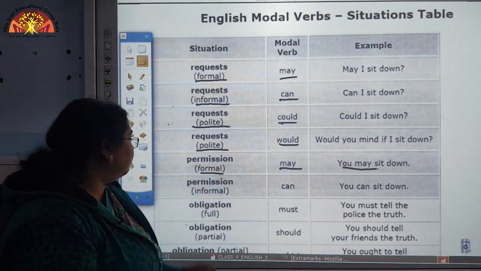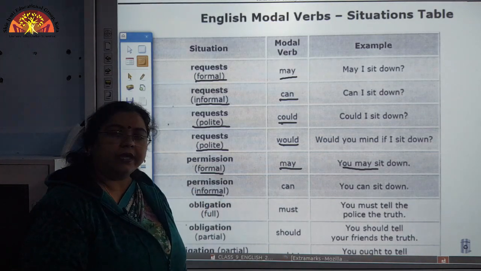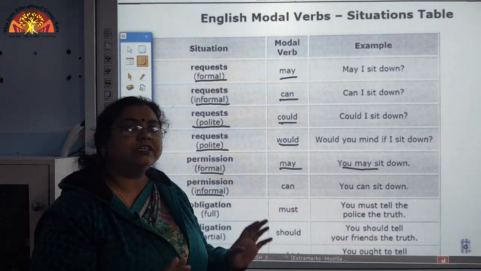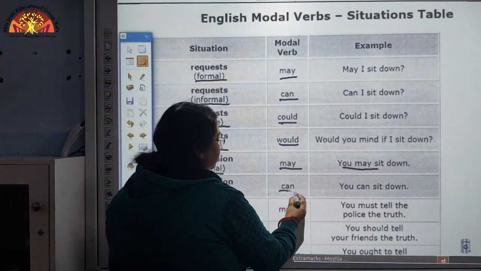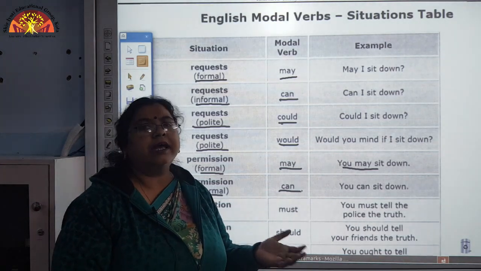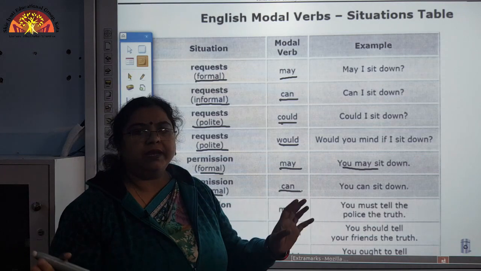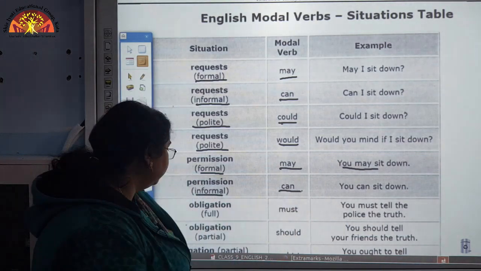Now, another aspect is informal permission. Here there is no formality, so we will use can. Now, here you can sit down. Here another permission has been given, but it is an informal one. No formality is there.